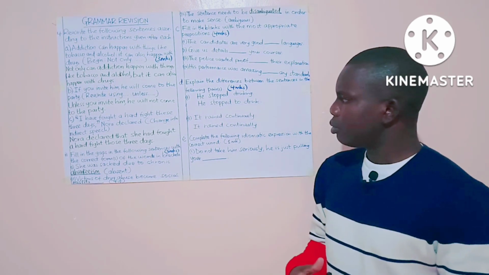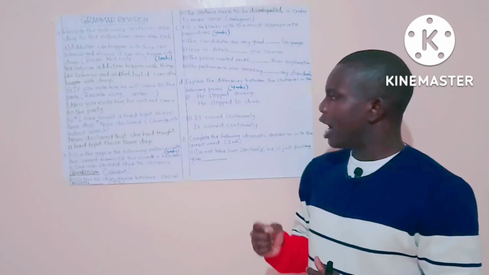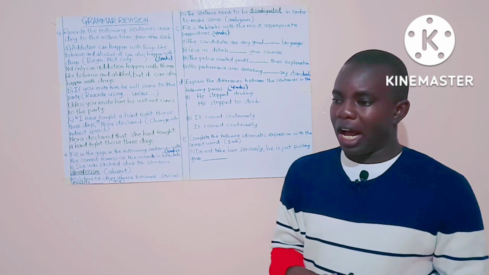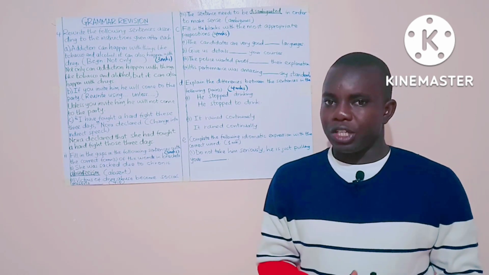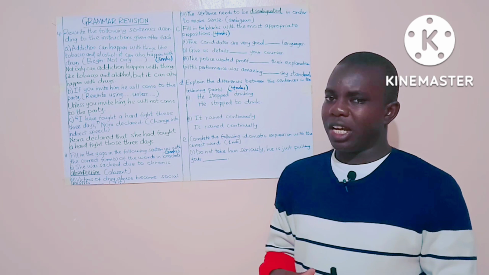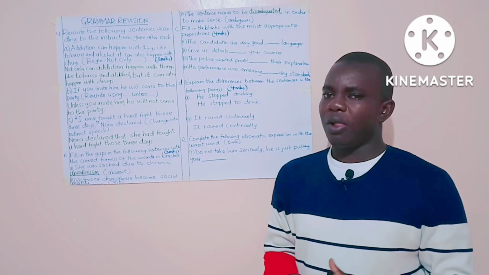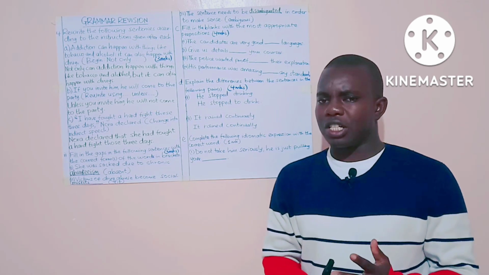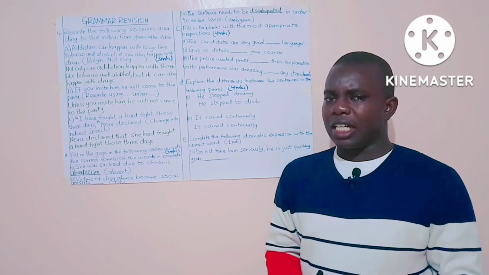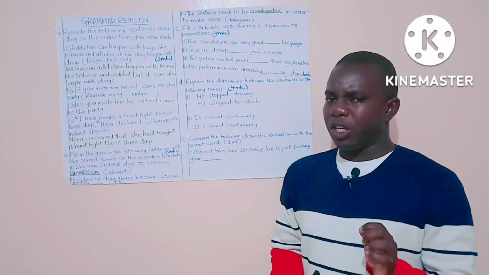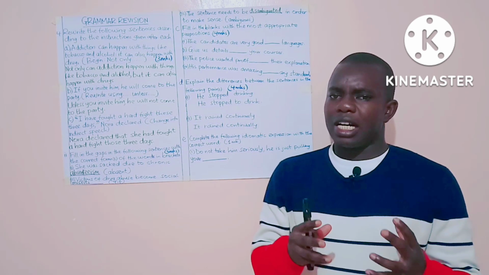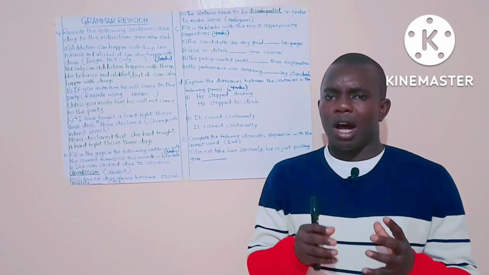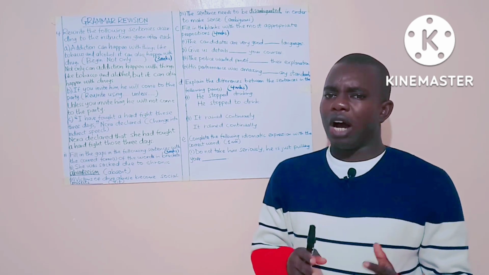Part C, we have: "I have fought a hard fight these 3 days," Nora declared. The candidate is expected to change that into indirect or reported speech. In changing a sentence into indirect speech, what a candidate must remember is that direct speech has two parts. The first part is the direct quotation. Here is where we have the actual words spoken by the speaker, then we have the explanatory words.